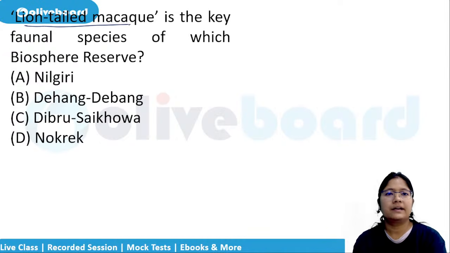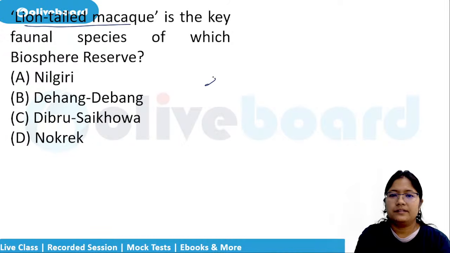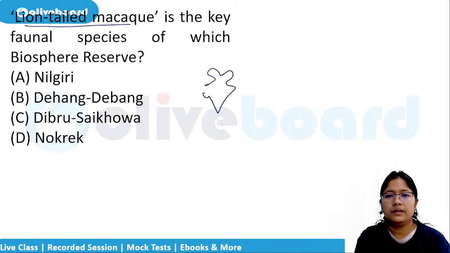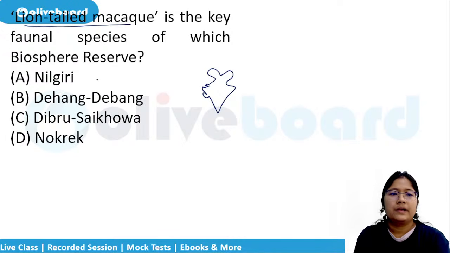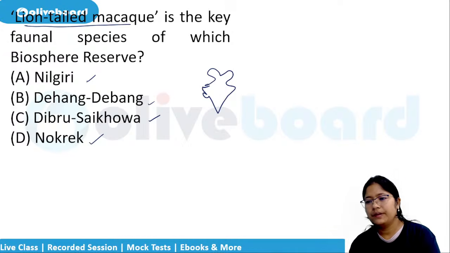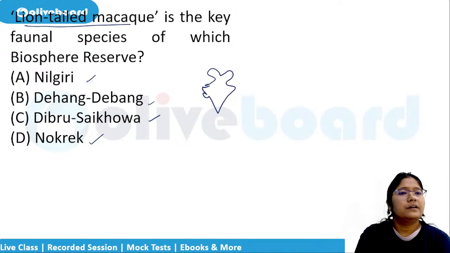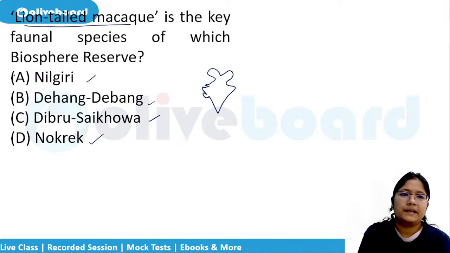Lion-tailed macaque is the key faunal species of which biosphere reserve? So, in the biodiversity hotspot region is the hint. Can you try to answer? Nilgiri, Dehang Debang, Dibru Saikhoa, or Nokrek? Lion-tailed macaque. It is from? I gave you the hint, no? Biodiversity hotspot. Yes, Nilgiri.